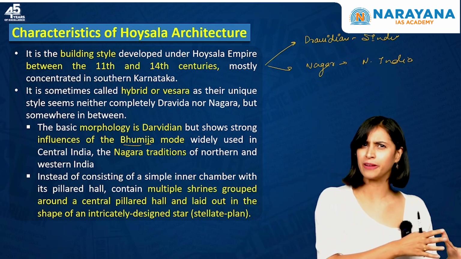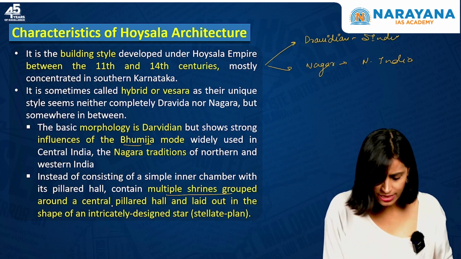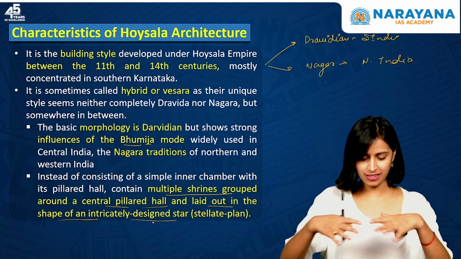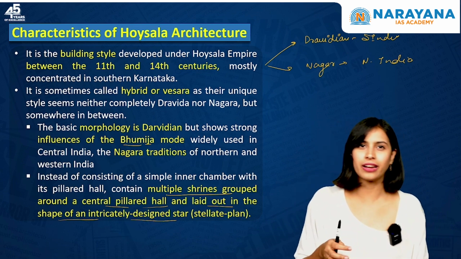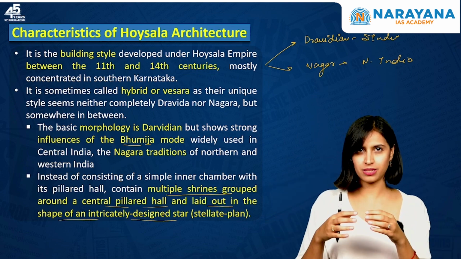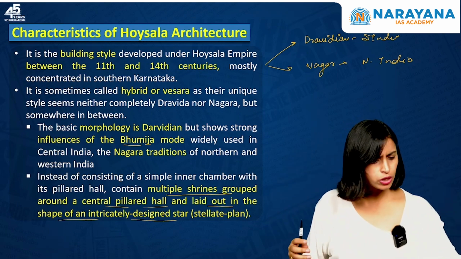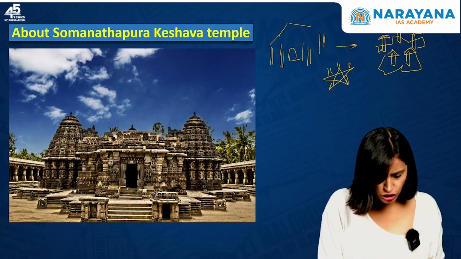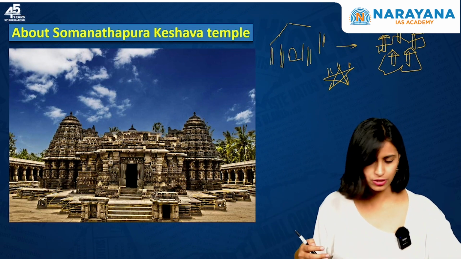So it's very different from other temples. You can see multiple shrines are grouped around a central pillared hall and laid out in the shape of an intricately designed star or stellate plan. That is a very important feature of Hoysala architecture, and I hope by this imagination you're able to understand. There is a star-shaped surface on which there are pillars, and on the end of it there are multiple shrines. So it looks very beautiful. Look over there, multiple shrines are here, and you can see a star shape is actually formed in the entire architecture.